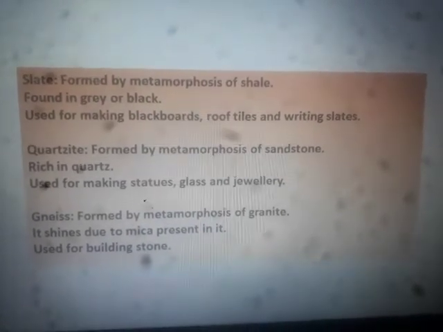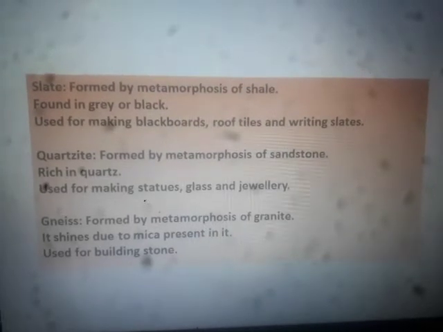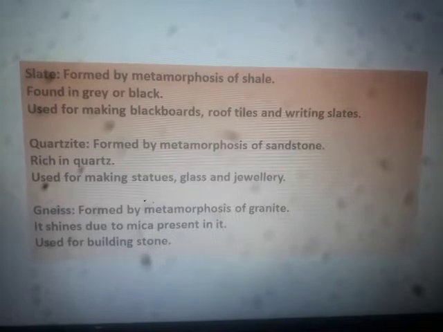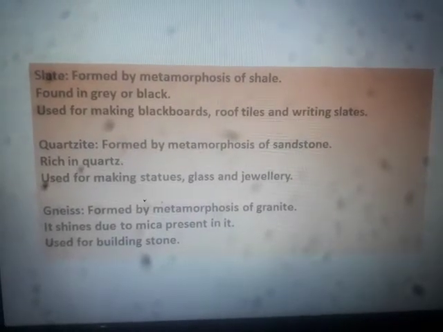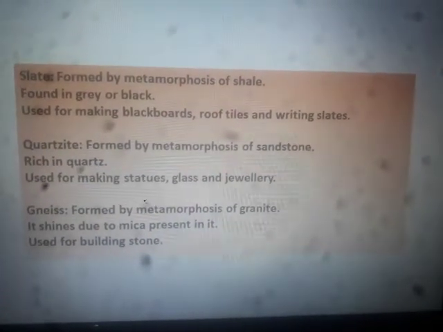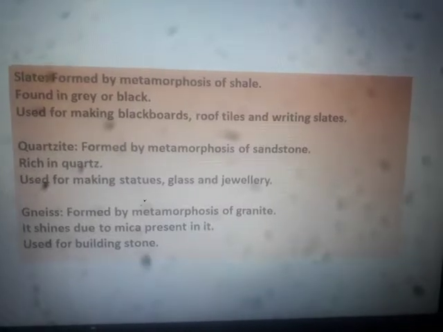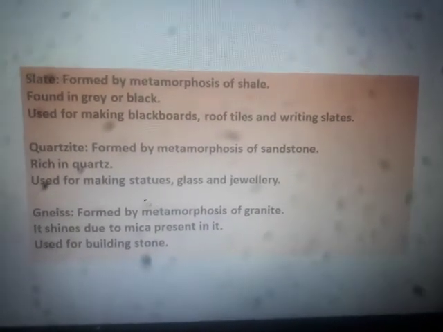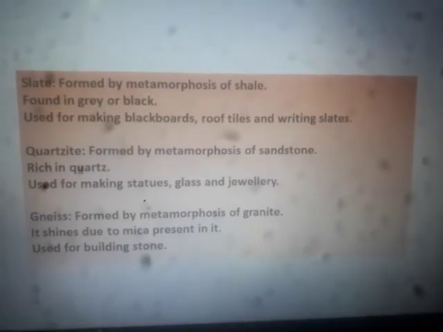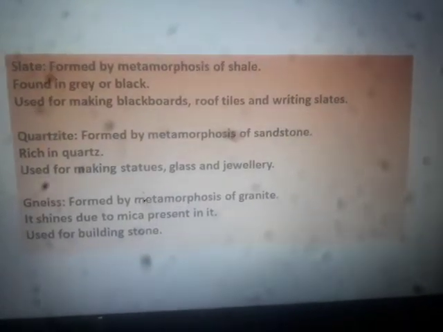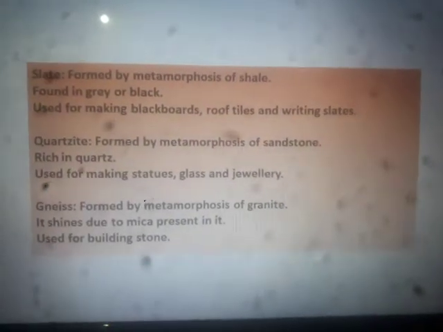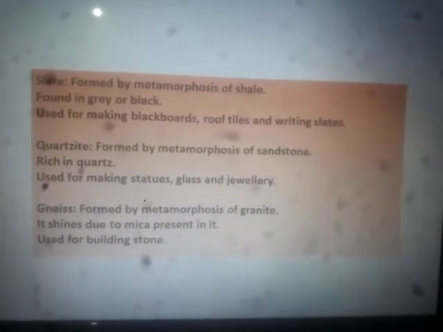Another example of metamorphic rock is gneiss. Though the spelling is GNEISS, here the G is silent. Gneiss is formed by metamorphosis of granite. Here you can see an igneous rock is getting converted into metamorphic rock.